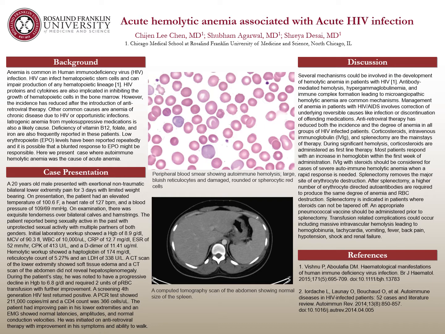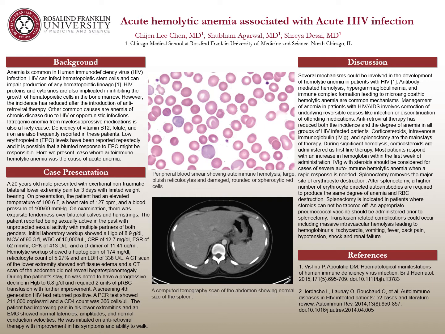Management of anemia in patients with AIDS involves correction of underlying reversible causes, like discontinuation of offending medications. Antiretroviral therapies reduce both the incidence and the degree of anemia in all groups of HIV infections. Corticosteroids, IVIG, and splenectomy are the mainstays of therapy. During significant hemolysis, corticosteroids are administered as first-line therapy. Most patients respond with an increase in hemoglobin within the first week of administration.